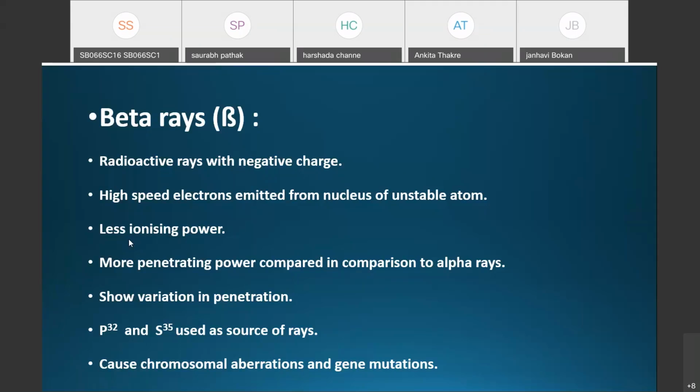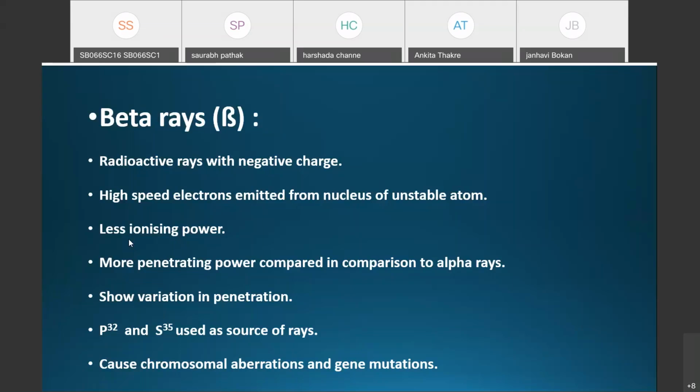Then the beta rays show the variation in the penetration. Here you can see phosphorus 32 and sulfur 35. These are used as a source of the beta rays. These chemicals are available in the market.